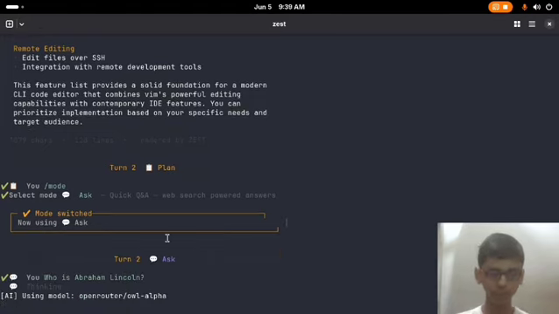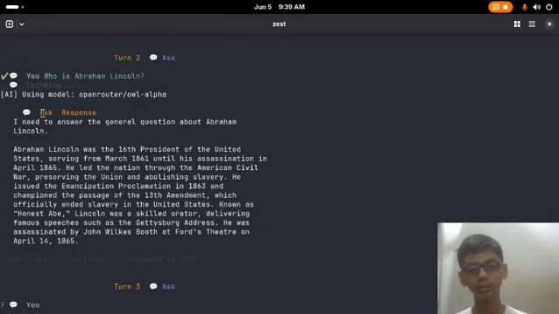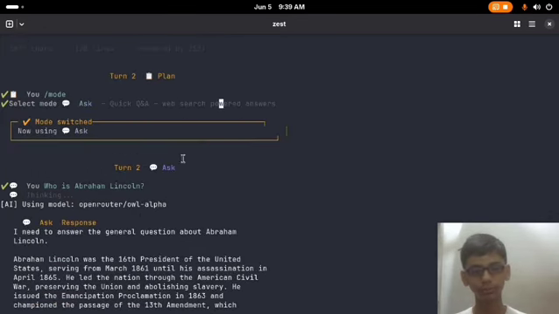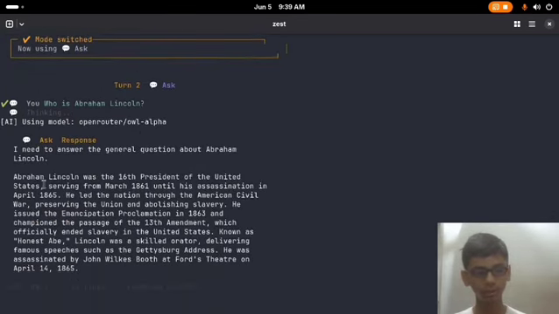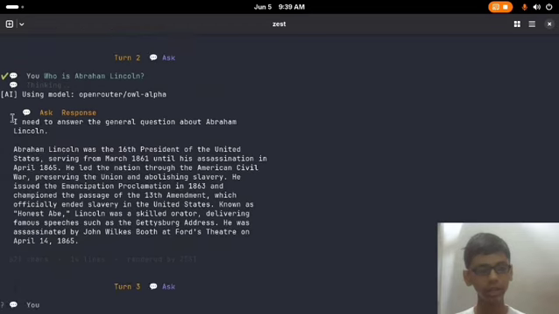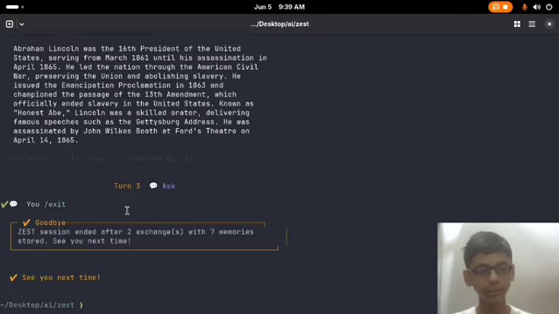Now it will use your AI model to ask the question to the AI. It has used the web search tool, and you can see it has created the details for you. Now you can just exit it.